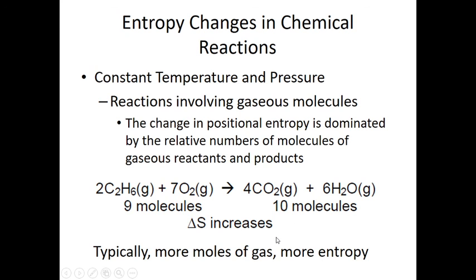So the change in entropy is increasing. Typically, more moles of a gas, more entropy. If the number of moles of a gas increases, there will be more disorder in the system. So entropy changes in a chemical reaction, but it varies from reaction to reaction.